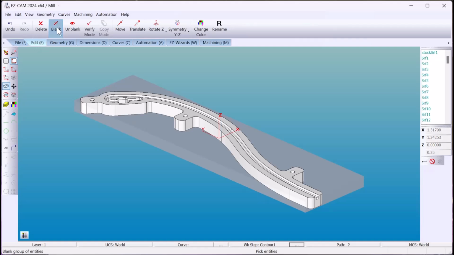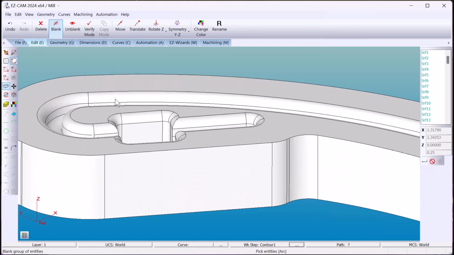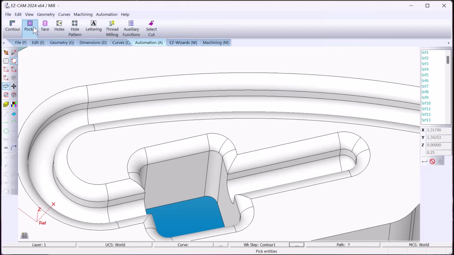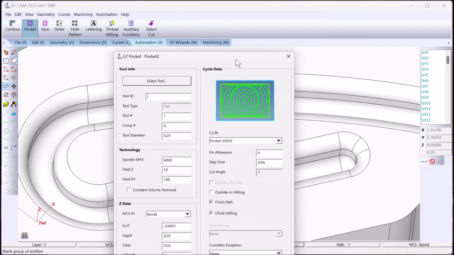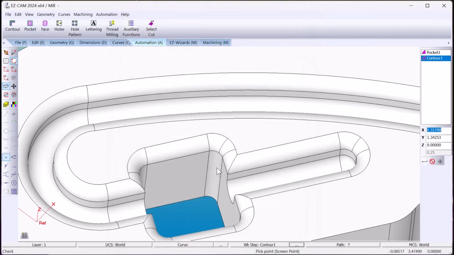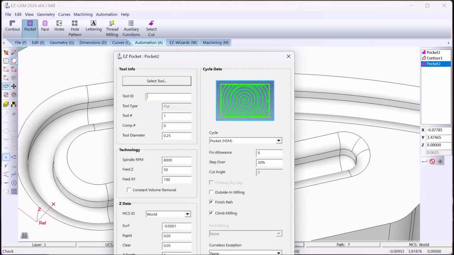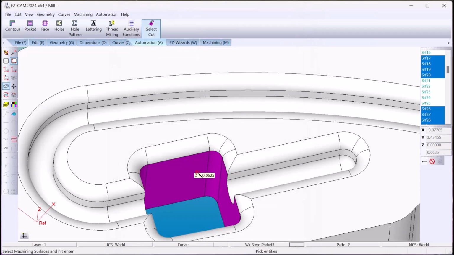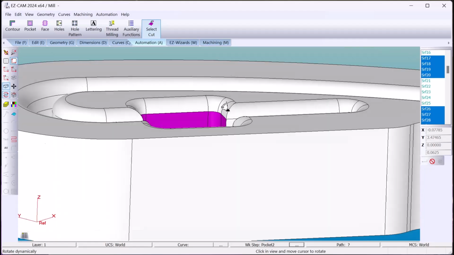I'm going to hide our stock from here out. We'll program this center pocket a through pocket. Before I do, let's just go in and find out what size tool we want to use. 16th. I won't go full depth. We'll step it down every 30 thousandths. Select the vertical wall. EZCAM chains it all together for a through pocket.